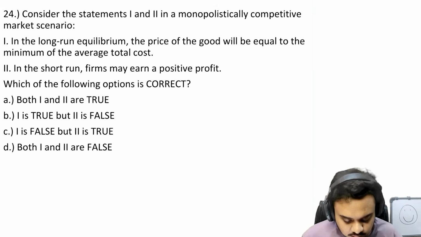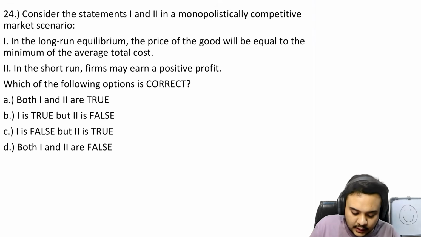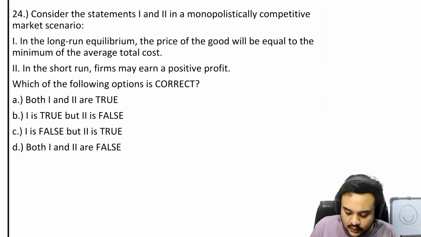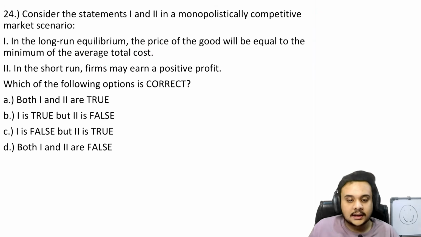Okay, so look at this. Consider the statements first and second in a monopolistically competitive market. In the long run equilibrium, the price of the good will be equal to the minimum of the average total cost. Listen, guys.